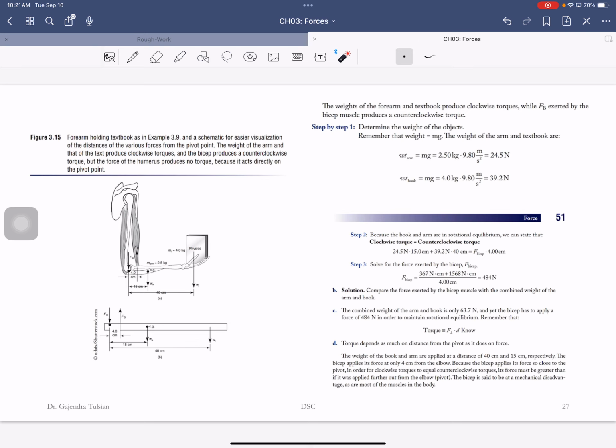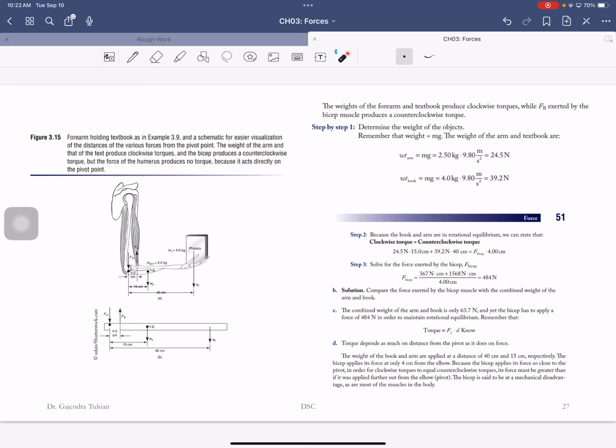So here's this person holding up this book. If I hold this weight, what this weight is trying to do is rotate my arm like that. And my biceps are applying a force to prevent that. So when you hold a weight, your arm wants to rotate this way about that hinge point, and your muscles are preventing that.